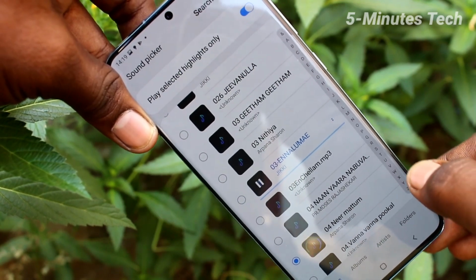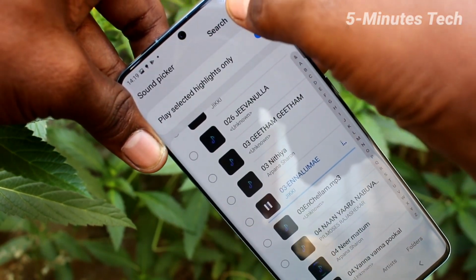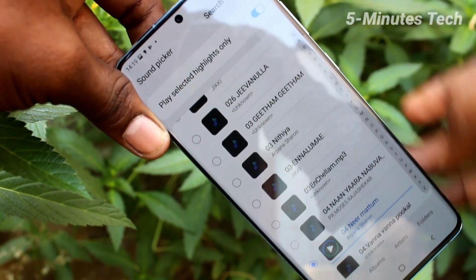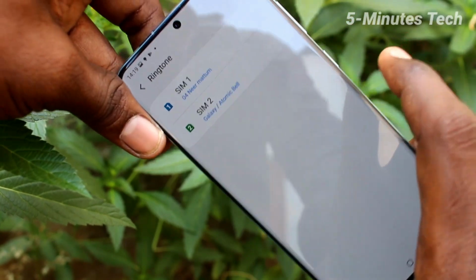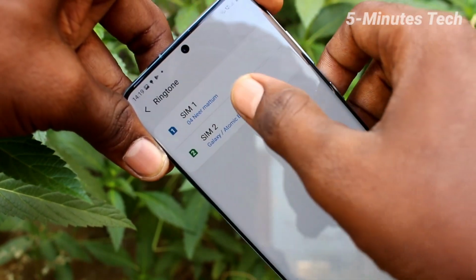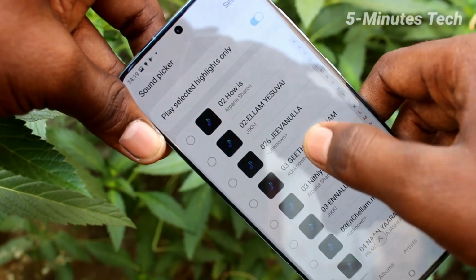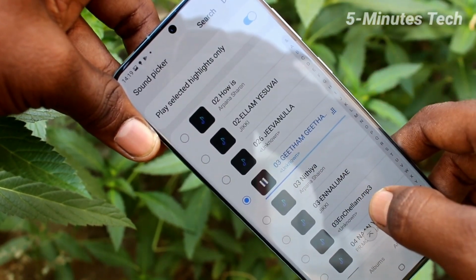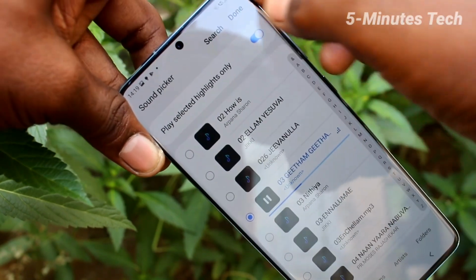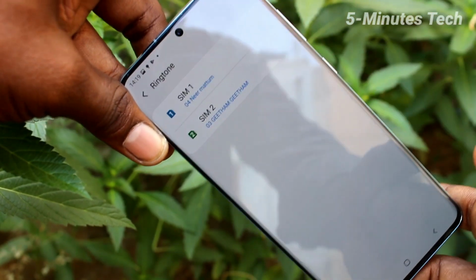If you have any music file in your memory card or your local folder, you can select it from here and click on done. Yes, this way you can easily set SIM 2 ringtone too. First click on plus symbol, select any music file and click on done.